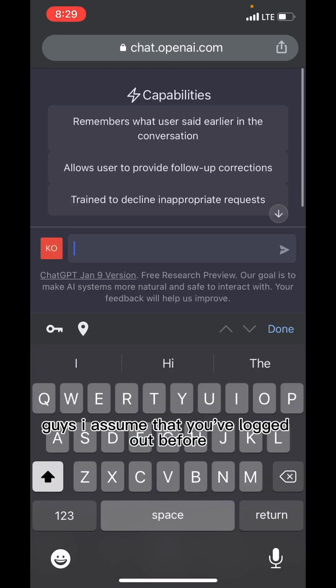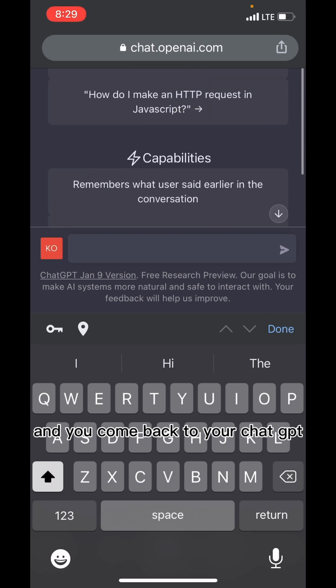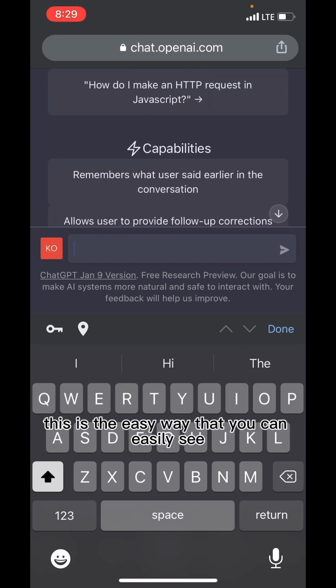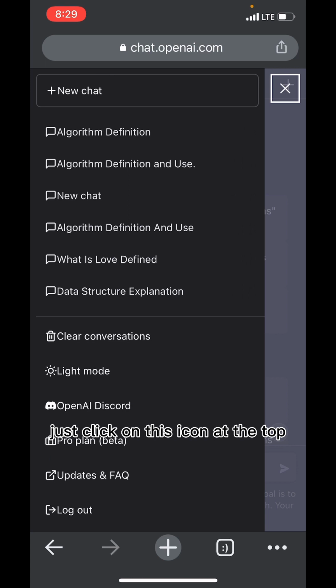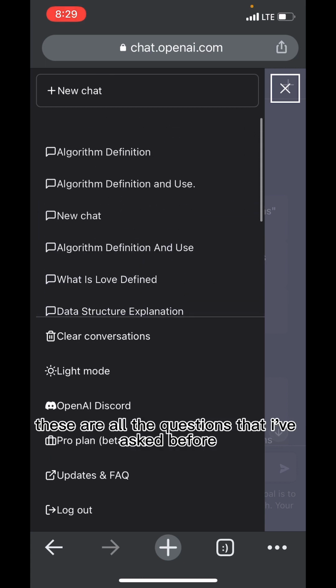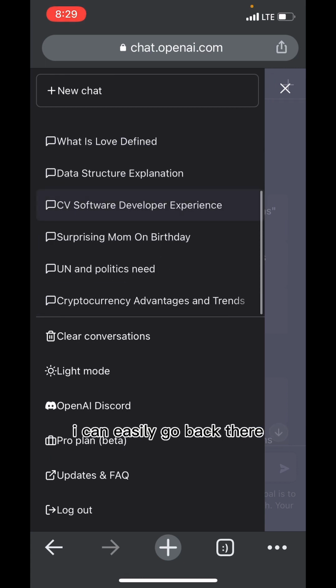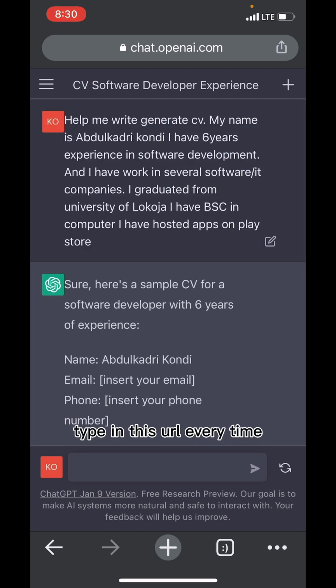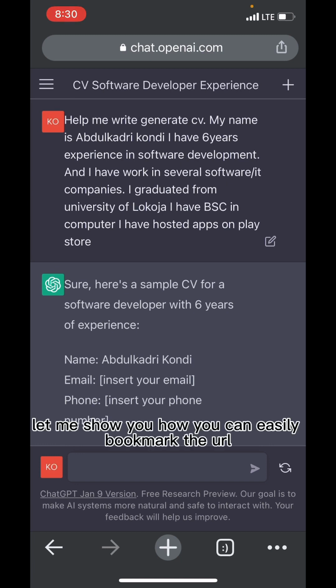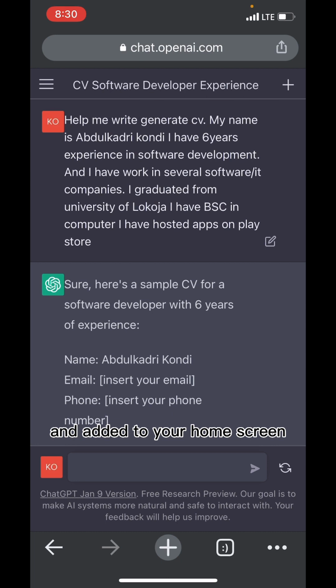So guys, I assume that you've logged out before and you come back to your ChatGPT. This is the easy way that you can easily see some of the questions you have asked GPT before. So just click on this icon at the top. These are all the questions that I've asked before. I can easily go back there and see the result that it gave me. Typing this URL every time is kind of difficult. So let me show you how you can easily bookmark the URL and add it to your home screen.